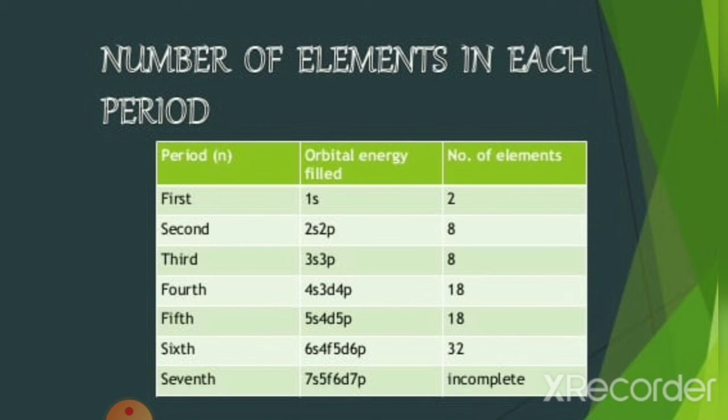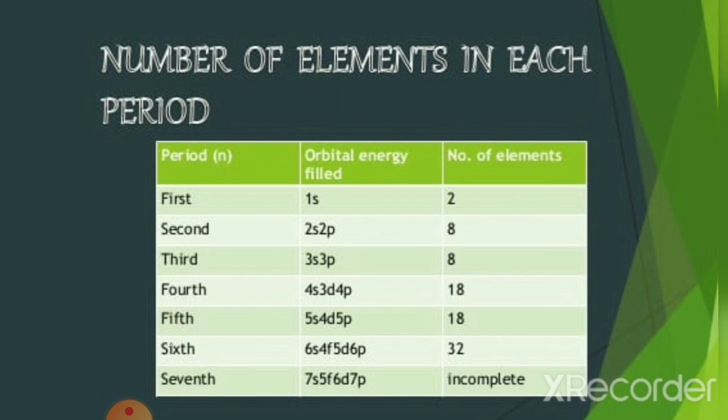Consider the 6th period. 6s, 6p, 5d and 4f orbitals get filled with electrons. 6s 2 electrons, 6p 6 electrons, 5d 10 electrons, 4f 14 electrons. So that gives a total of 2 plus 6 plus 10 plus 14, which is equal to 32 electrons.